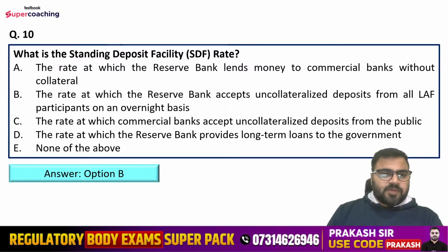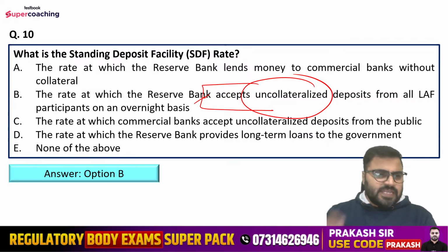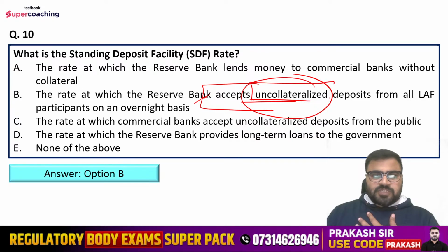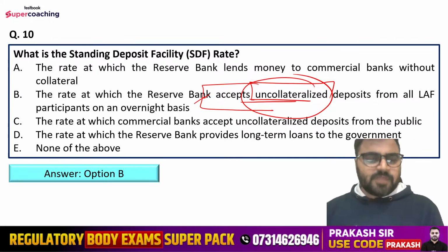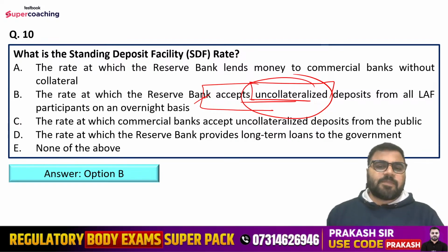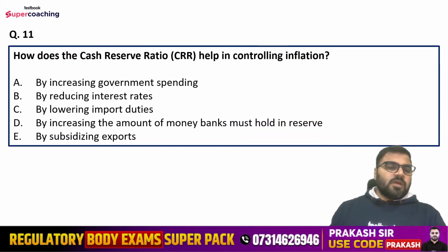So the right answer is option number B, that is the rate at which the Reserve Bank accepts uncollateralized deposits from all LAF participants on an overnight basis. So basically in April 2022 SDF had replaced the reverse repo operation, okay, it replaced it there. But in this case what is happening, RBI is accepting the deposits but that is uncollateralized. If you see the reverse repo operation, under that collateralized deposit is there, which means RBI needed to keep the collateral with the banks whom RBI is accepting the deposits from. But now in this case of SDF, RBI is accepting the deposits and that too uncollateralized. Got it?